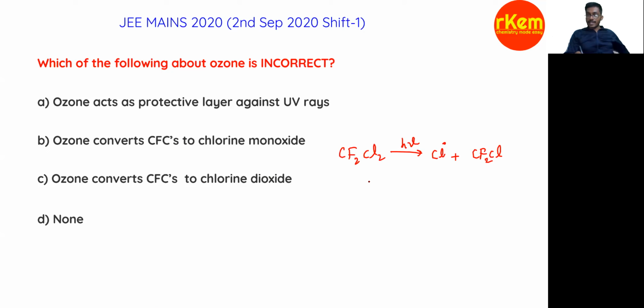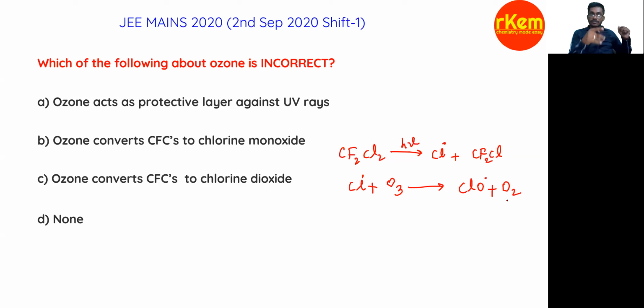So this chlorine radical, when it reacts with O3, what will happen here? ClO plus O2. So the ozone is reacting with the chlorine radical and forms the chlorine monoxide radical.